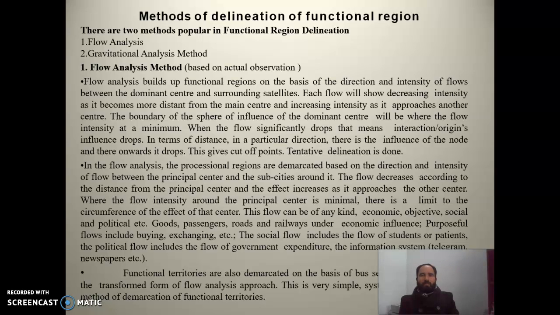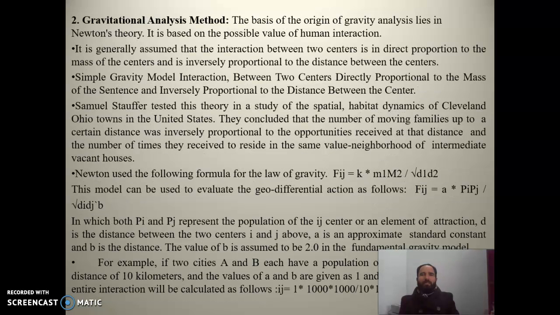There are two methods particularly in the functional region delineation, that is the flow analysis and the gravitational analysis. Flow analysis method: flow analysis builds up the functional region on the basis of direction and intensity of the flow between the dominant center and the surrounding satellites. The gravitational analysis method has its origin in Newton's theory. It is based upon the possible value of human interaction. It is generally assumed that the interaction between two centers is in direct proportion to the mass of the center and inversely proportional to the distance between them.